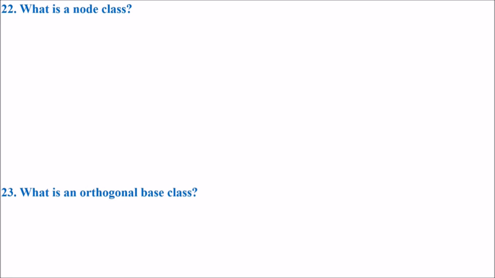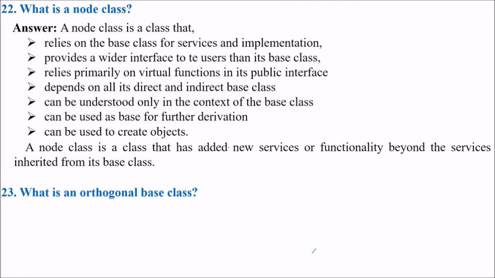What is a node class? A node class is a class that, first, relies on the base class for services and implementation. It provides a wider interface to the users than its base class. It relies primarily on virtual functions in its public interface. It depends on all its direct and indirect base classes, and this can be understood only in the context of the base class. It can be used as a base for further derivation. It can be used to create objects. So a node class is a class that has added new services or functionality beyond the services which it has inherited from its base class. This is the node class.